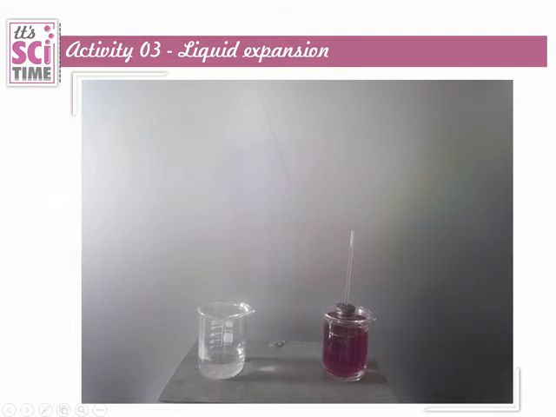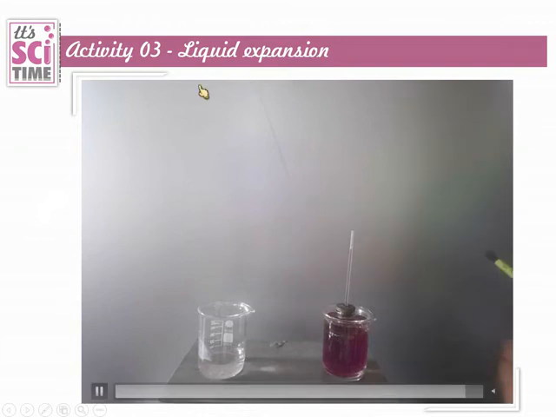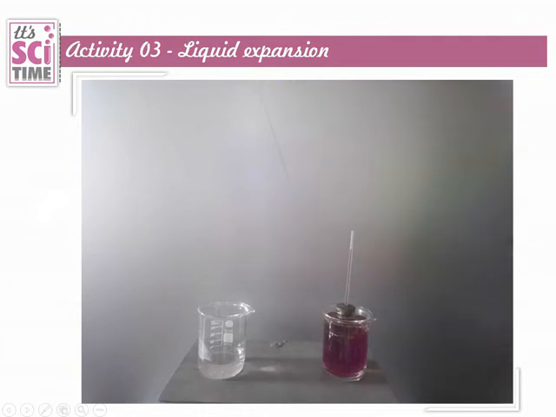The water level will go down. If you notice it carefully, it's slowly going down. So that's the contraction. On the previous occasion it was expanded. Now this is contracting. So liquids also expand. That's the final conclusion of this activity.